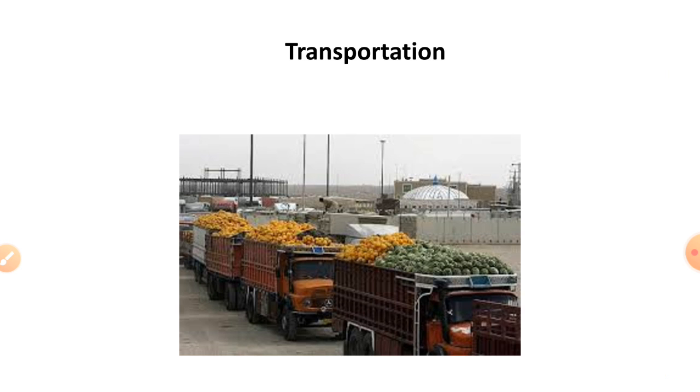Non-perishable crops such as cereals and pulses can be stored for a longer period and transported later. Perishable crops such as fruits and vegetables have to be transported quickly.